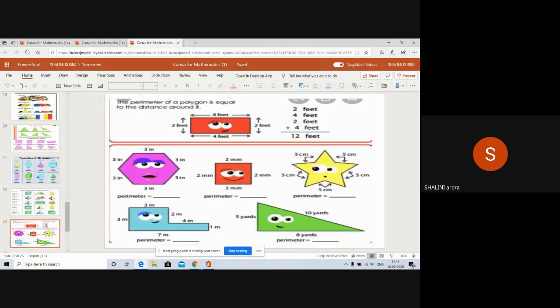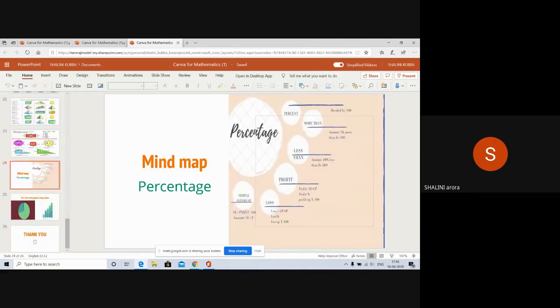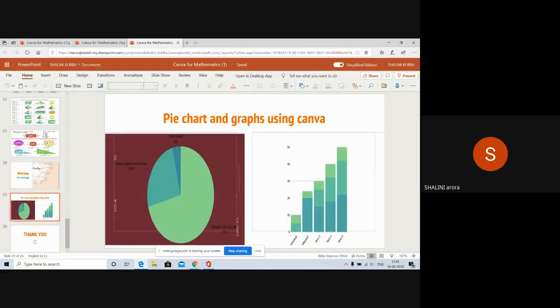Another way of assessment: seeing the infographic, they'll be interested in finding the perimeters of the different shapes. They will be happy to see the shapes. On the infographic, we can make mind maps also. I have prepared one mind map on percentage also, like you can see. So there are so many templates and you can edit them using the infographic tool. We can make pie charts and graphs also.